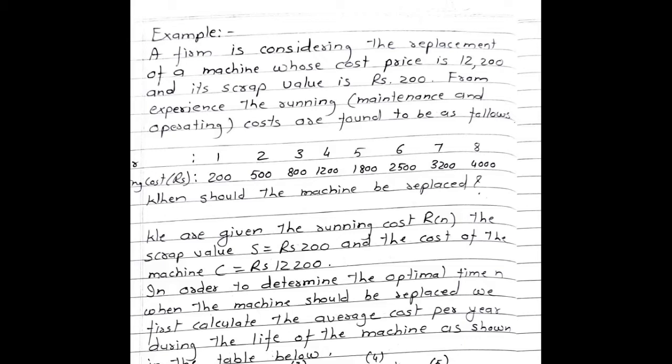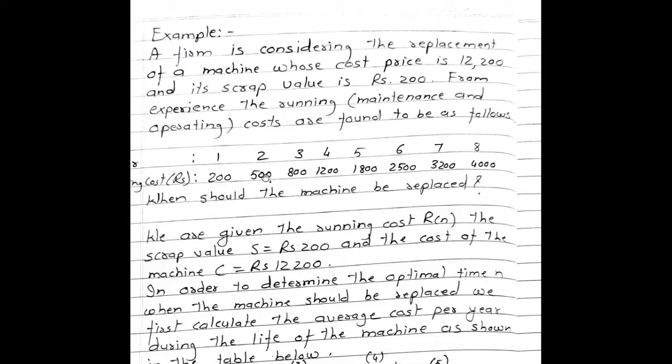See the example. A firm is considering the replacement of a machine whose cost price is 12,200 and its scrap value is rupees 200. From experience, the running, that is, maintenance and operating costs, are found to be as follows. Year and running cost. Two rows are given. Year, first year, the running cost is rupees 200.